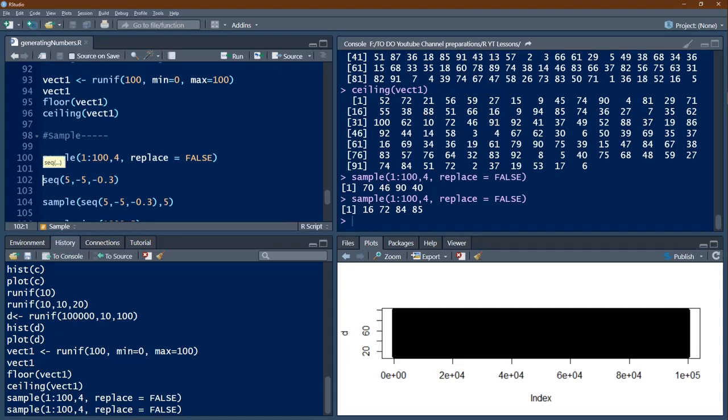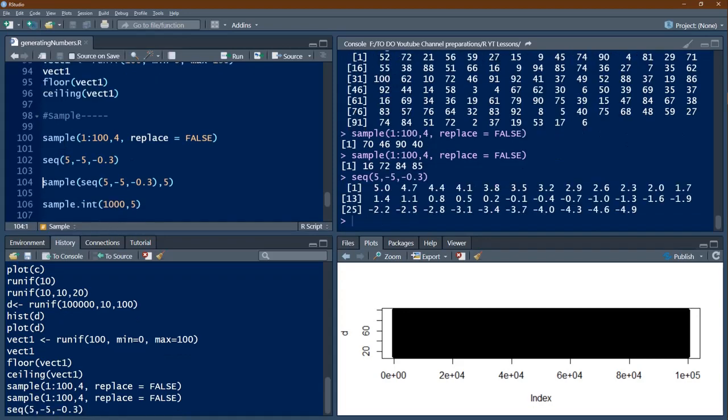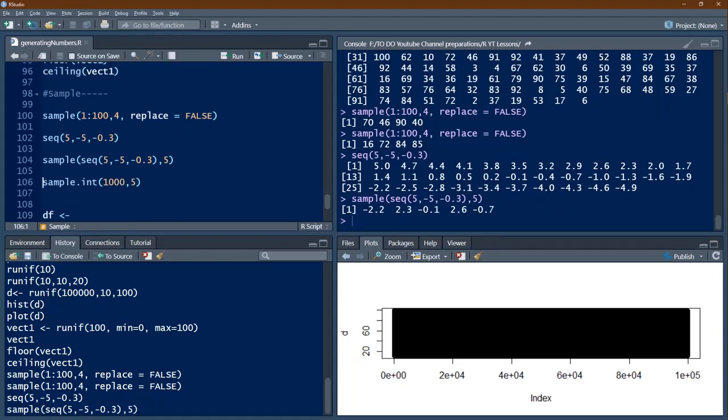Now I am asking for a sequence 5 to minus 5 with steps of minus 0.3, which we have already done once. So we are getting this sequence. Now this sequence I am giving into the sample and I am saying 5. That means from this sequence I want 5 numbers. So I got 5 numbers. Let's see whether these numbers exist here. Yes, minus 2.2 is here, 2.3 is here, minus 0.1 is here, 2.6 is here. So from this set of numbers only you are able to produce.